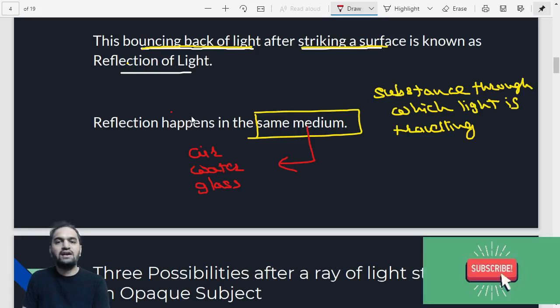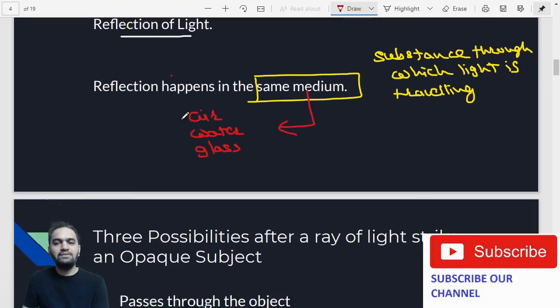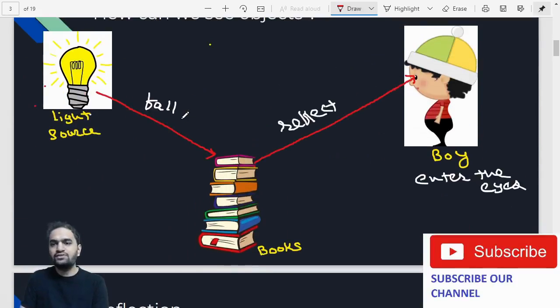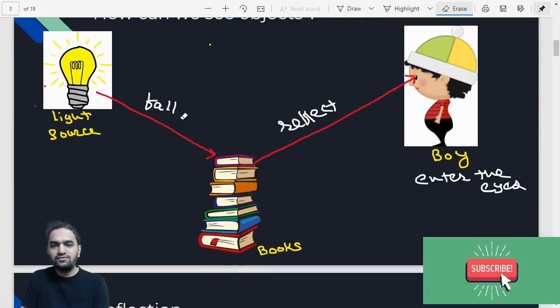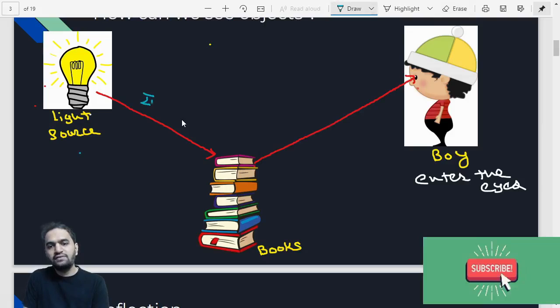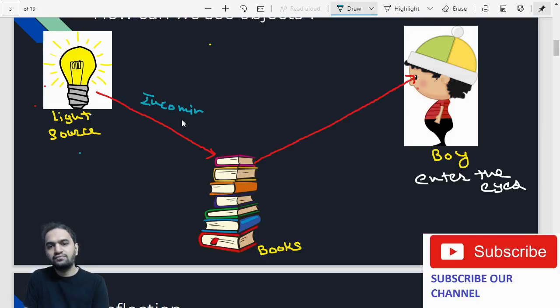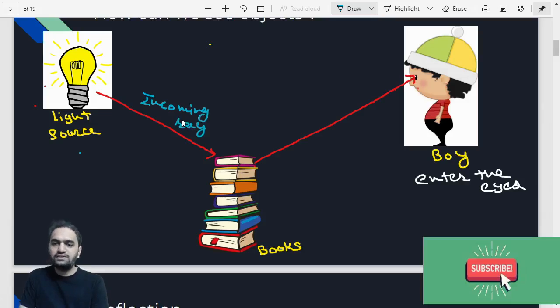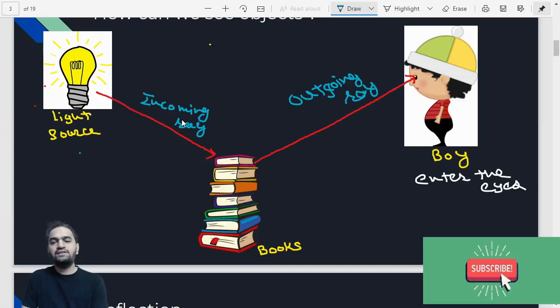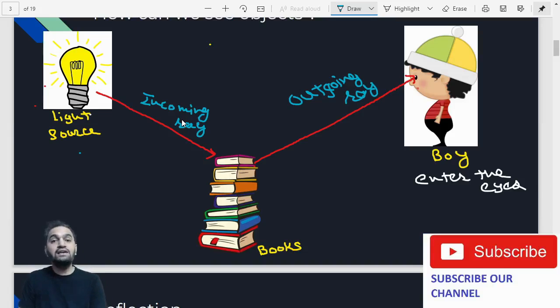But you have to understand that for reflection to work, the ray of light, the incoming light and the outgoing light, for example, instead of writing fall and reflect, if I write this is the incoming ray and this is the outgoing ray, the incoming ray and outgoing ray should be in the same medium.